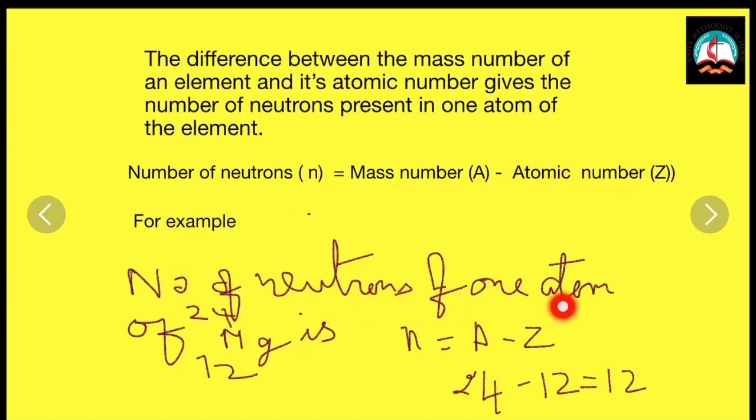Number of neutrons of one atom of magnesium is. So N is equal to A minus Z. What is the mass number? 24. What is the atomic number? 12. So 24 minus 12 is equal to 12. So we can find out the number of neutrons, which is equal to mass number minus atomic number. Next, let us do a problem.